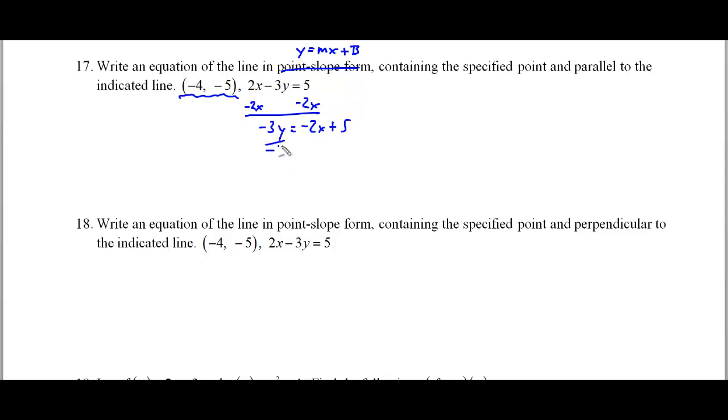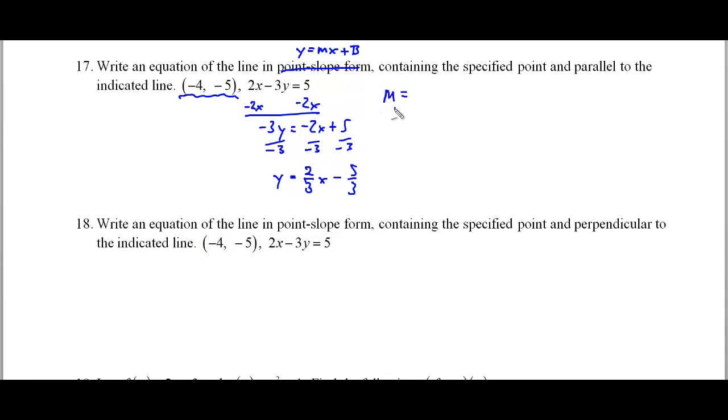Divide both sides by negative 3. Notice when I do that, I'm doing this to every term. So here I have y is equal to negative 2 divided by negative 3, which is positive 2/3 x minus 5/3. Now, here's the first part of the problem. I have just taken my first line and solved it for y, so now I know my slope, and my slope is 2/3.